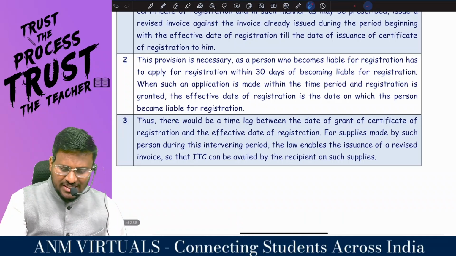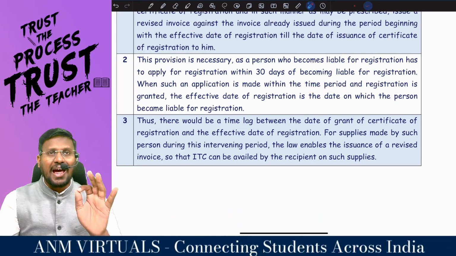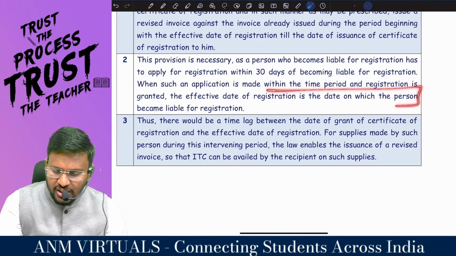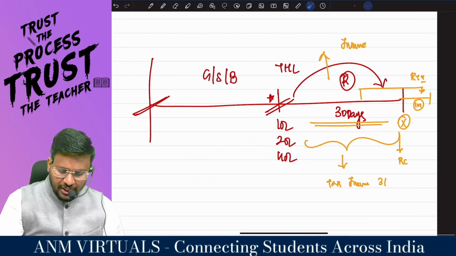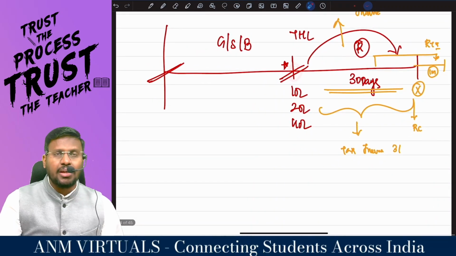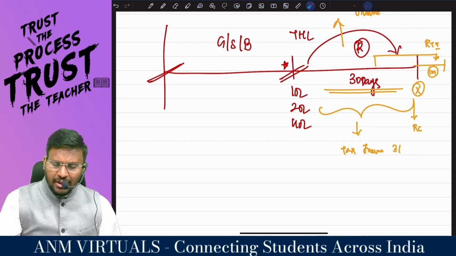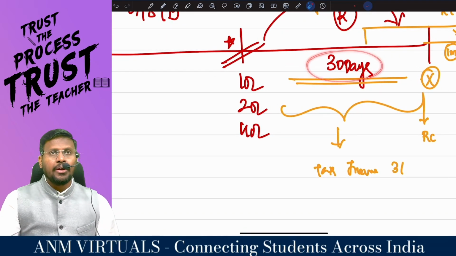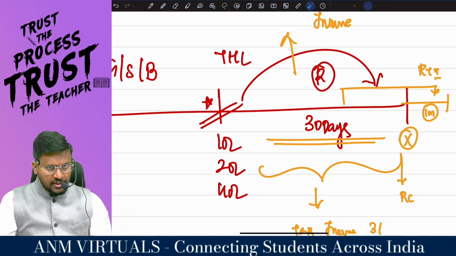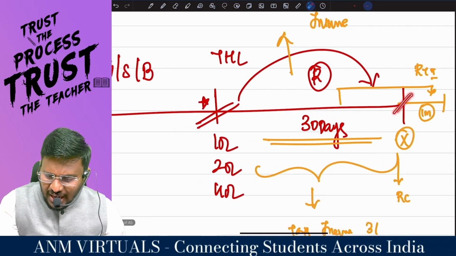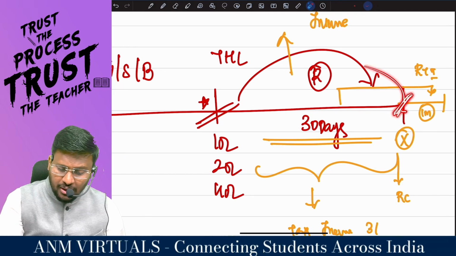Once I am liable for registration, I have a breathing space of how many days? 30 days. When such an application is made within the time period, registration is granted. The effective date of registration is the date on which the person becomes liable for registration. For example, if on this date my aggregate turnover exceeds 10 lakh or 20 lakh or 40 lakh as the case may be, I have a breathing space of how many days? Within 30 days, if I apply for registration, my dear lovable students, then even though I get the RC only on this day, it will be treated as if I got registered from this day.